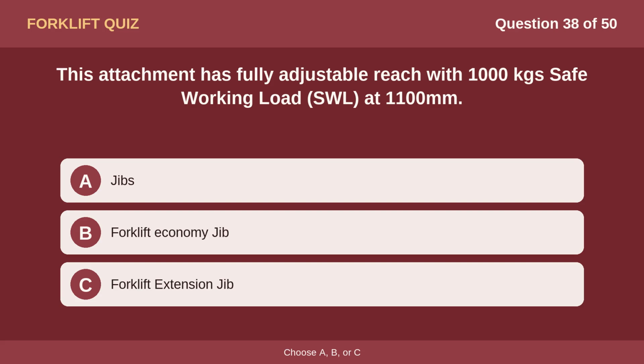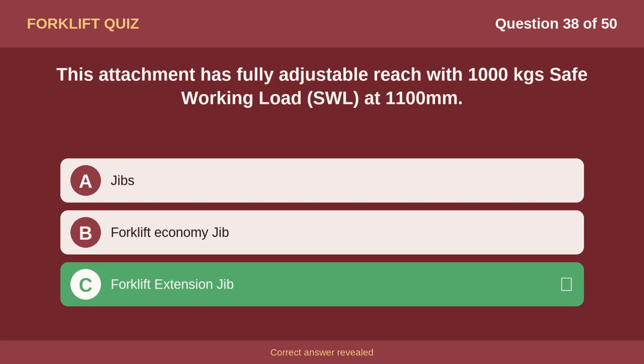Question 38. This attachment has fully adjustable reach with 1000 kgs safe working load, SWL, at 1100 mm. Option A, jibs. Option B, forklift economy jib. Option C, forklift extension jib. The correct answer is option C, forklift extension jib.